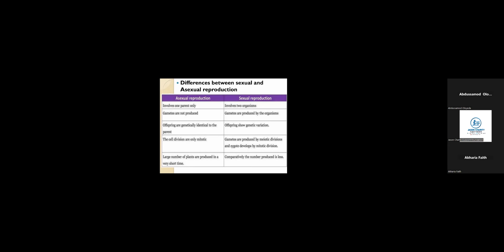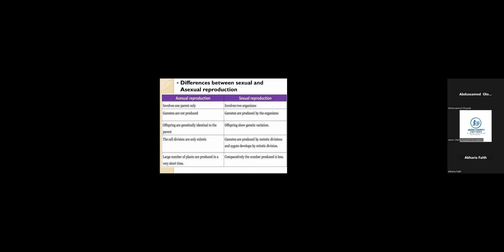So in all of this process, gametes are not used. There's no need for any gamete, for any seed. Some flowering plants undergo pollination, whereby they transfer pollen from the anther to the stigma. In this case, it is sexual, because there is a transfer of gametes. It is not asexual. So pollination in plants is not asexual, it's sexual.